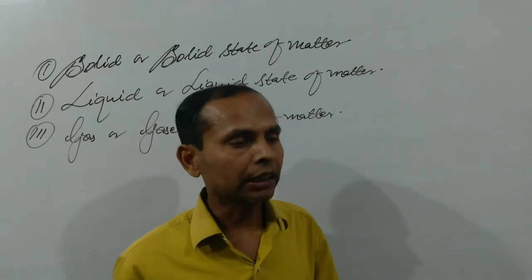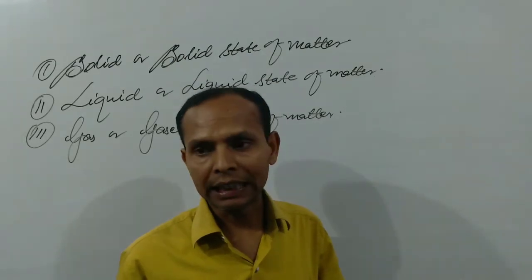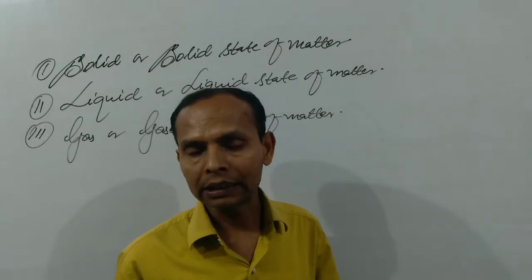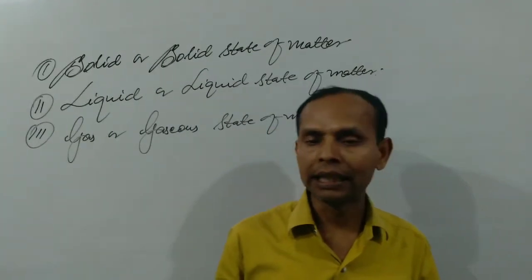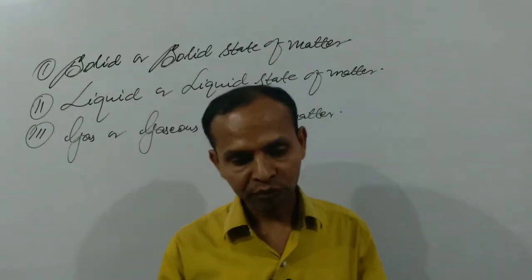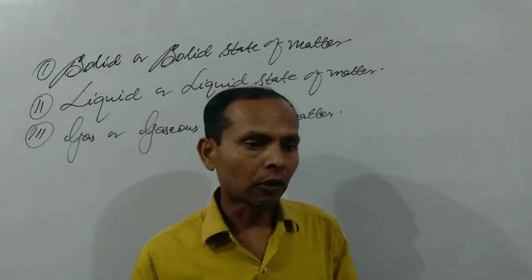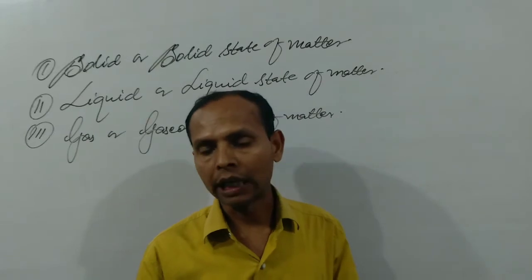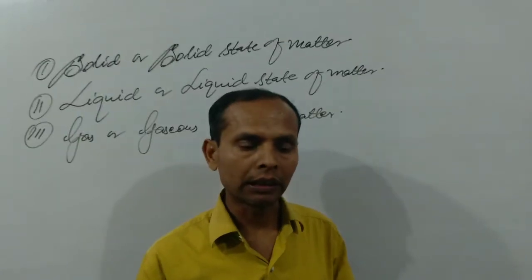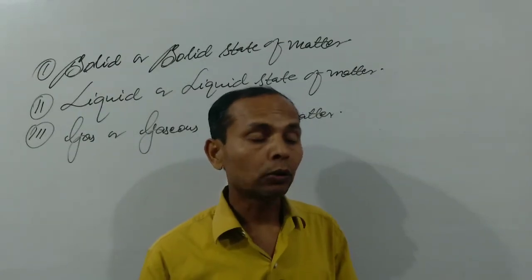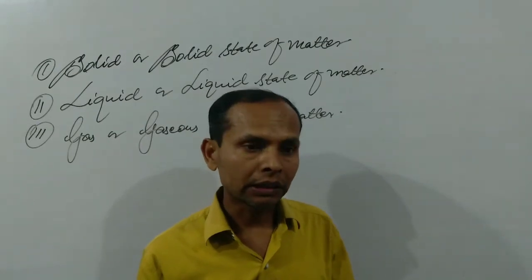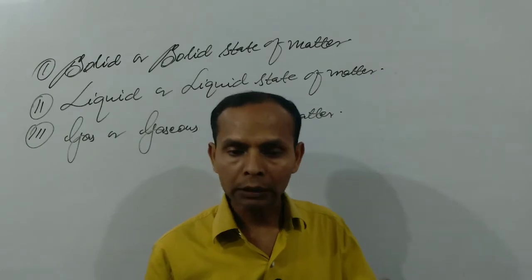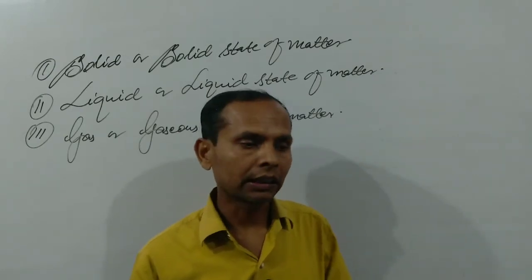So any substance, either solid, liquid or gas, is made up of very small particles like atoms, molecules or ions. The arrangement of these particles in different states of matter will be different. Due to the difference in the arrangement of particles, the definition and the properties change.